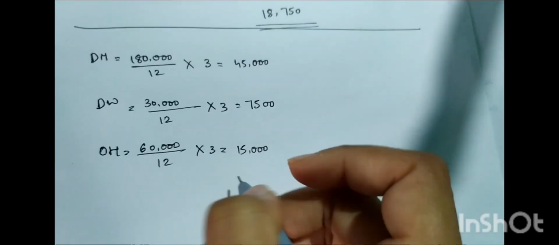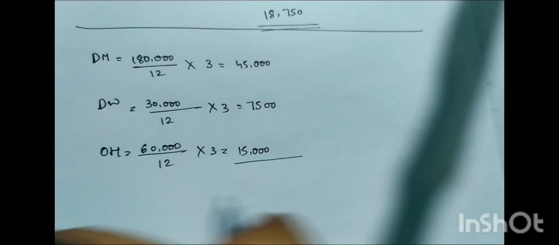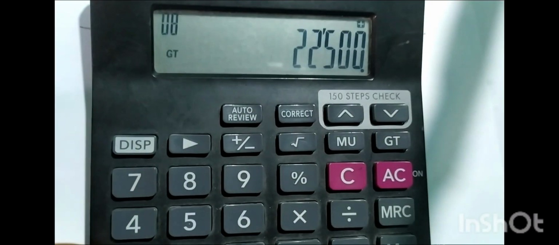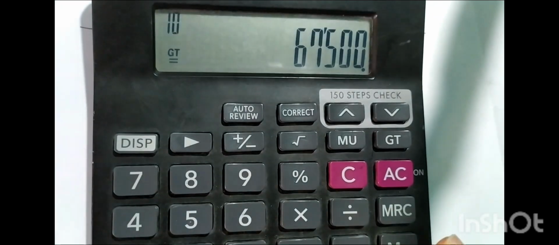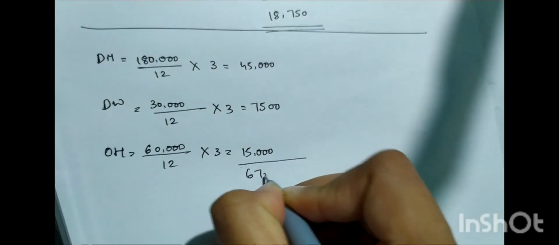15,000, right? So now calculate all together. How much? 15,000 plus 7,500 plus 55,000. How much did it come to be? 67,500. So 67,500 done.